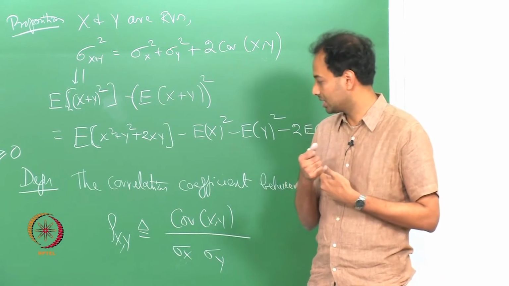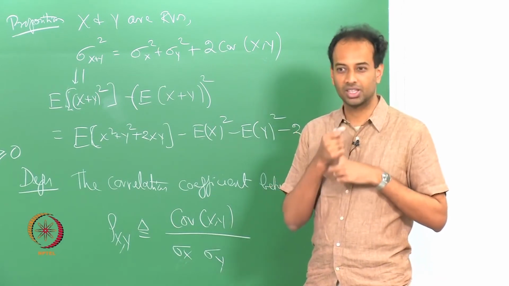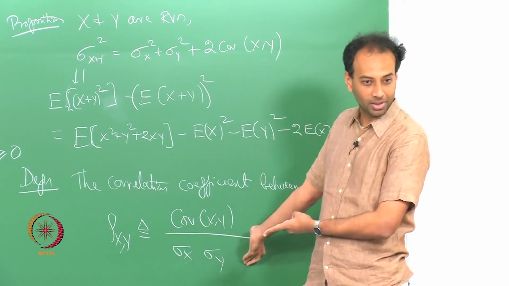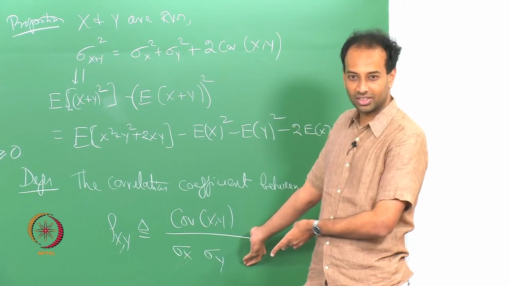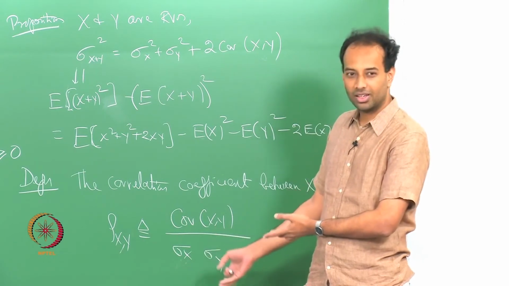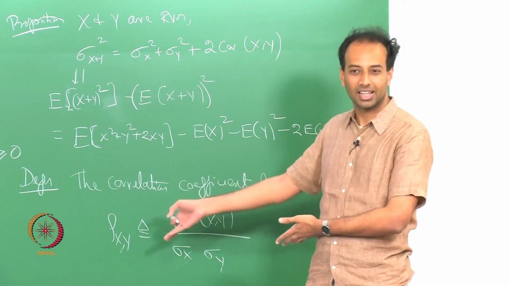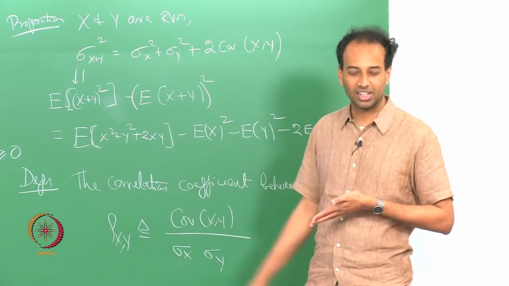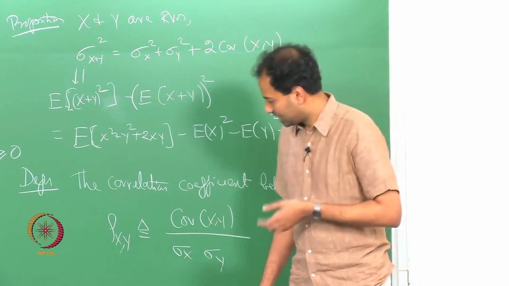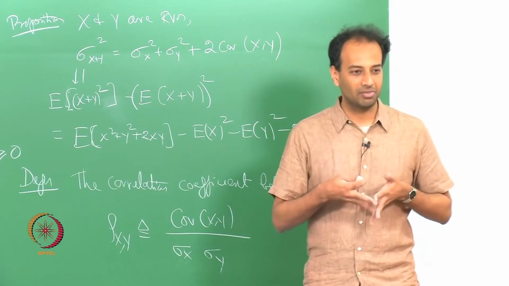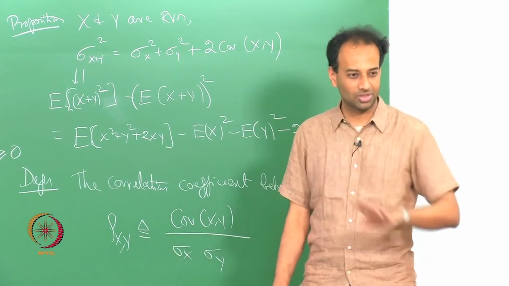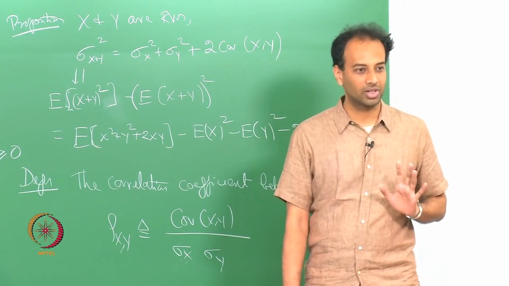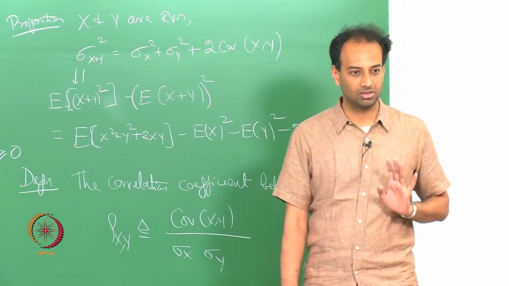A Hilbert space is basically a complete space endowed with an inner product. The values X and Y take lie in a complete space, in particular they take values in R in our case. So you can prove that these finite second moment random variables, with this equivalence class identified to 0, form a Hilbert space. It is called L2 random variables.